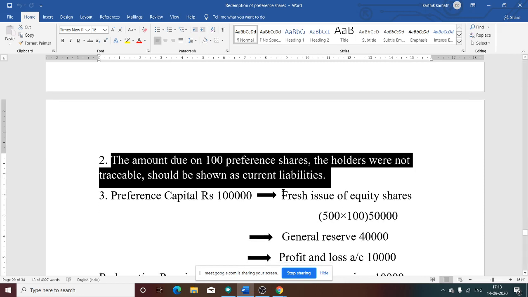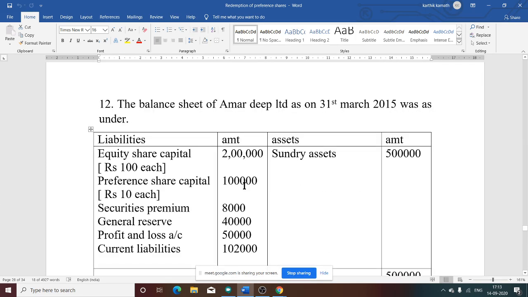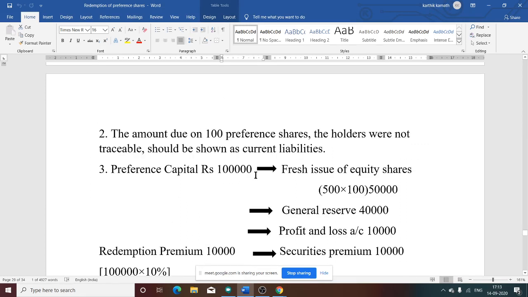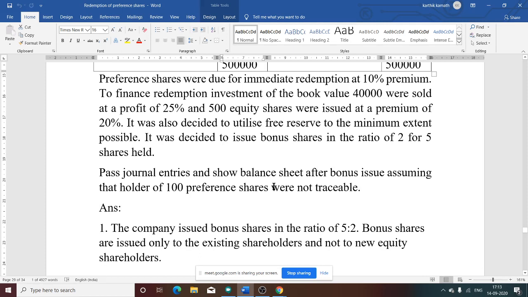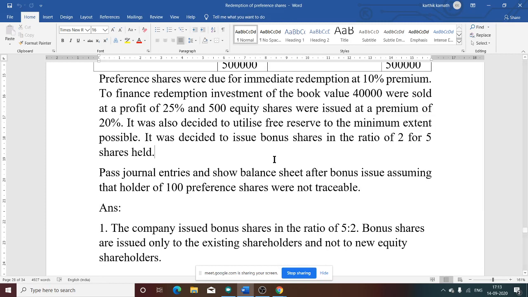Now the working notes. The first working note is for preference share capital. What is the preference share capital given in the question? 1 lakh. So directly we know the preference share capital amount is 1 lakh, and the company is going to pay this to the preference shareholders. The company can use a fresh issue of equity shares, or reserves, or the P&L account. If you see the question, reserves must be used to the minimum extent possible. That means first we need to utilize the fresh issue. How to utilize the fresh issue? The 500 equity shares we know are the fresh issue.